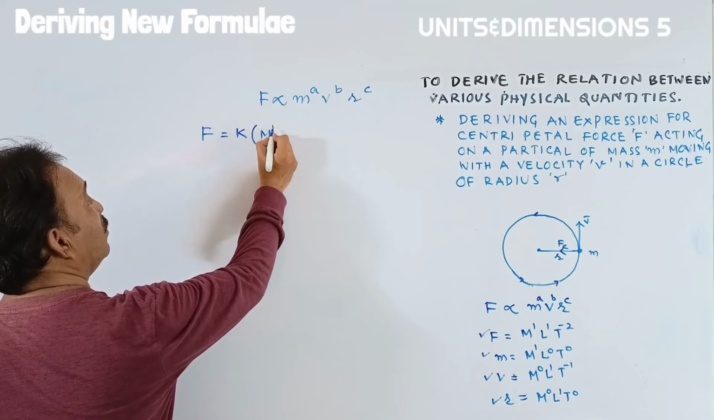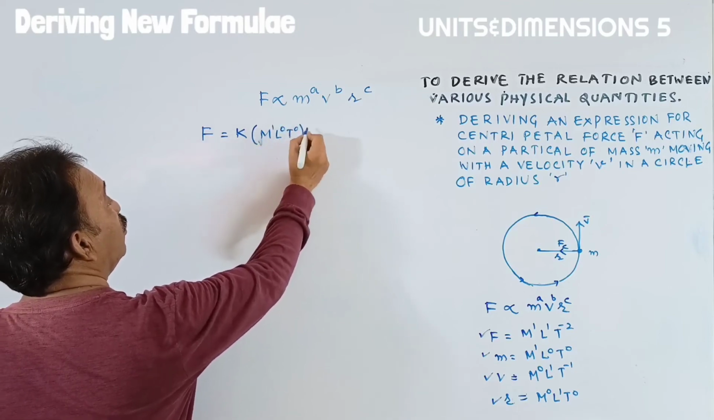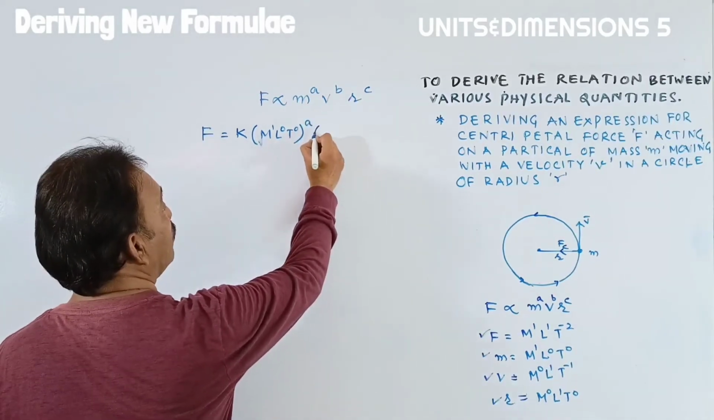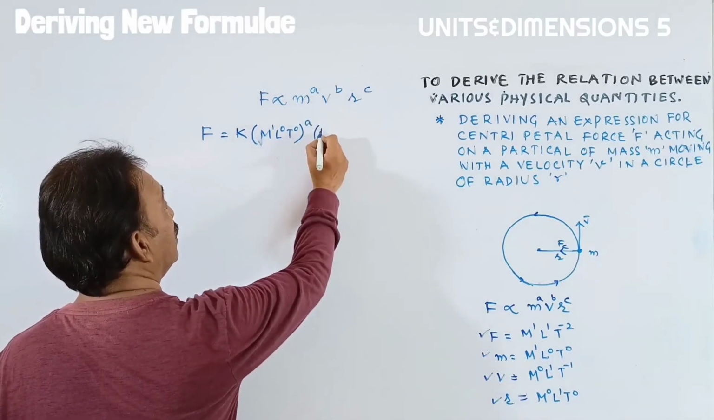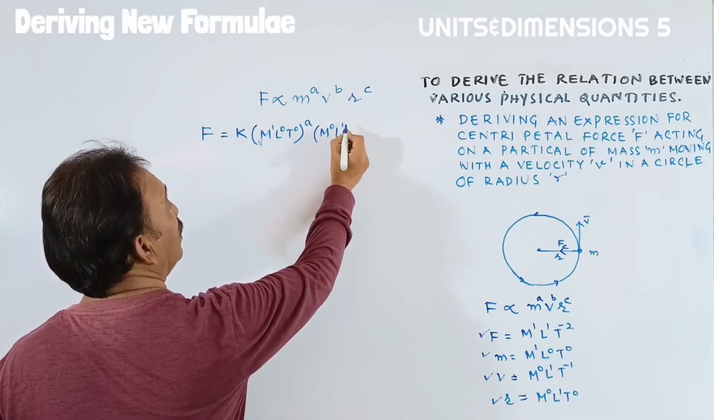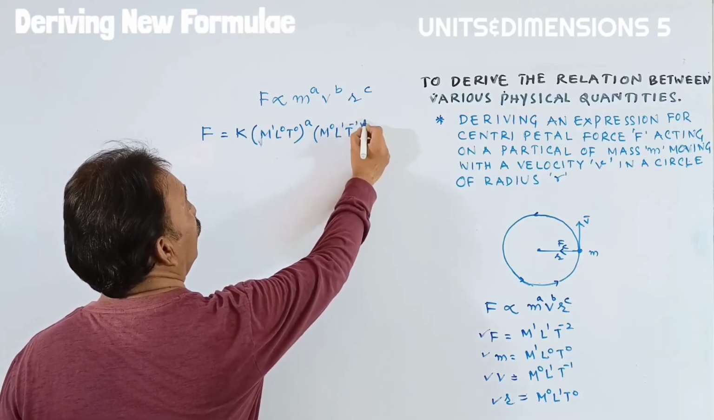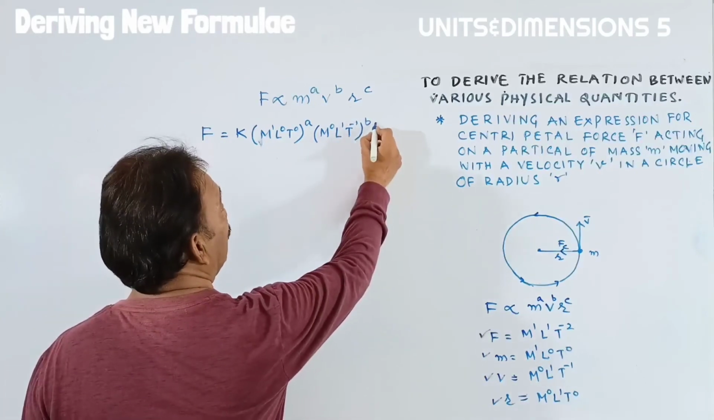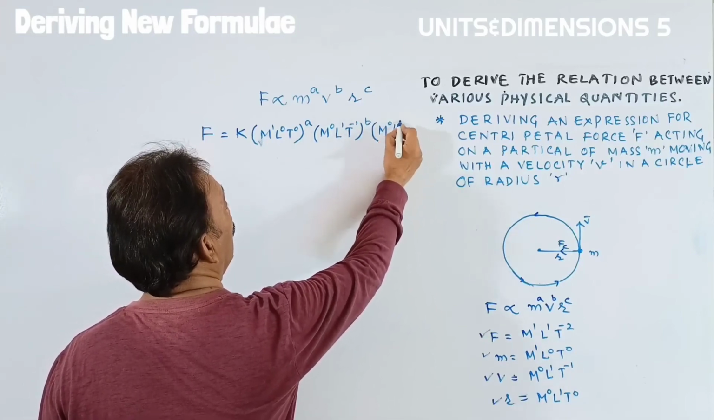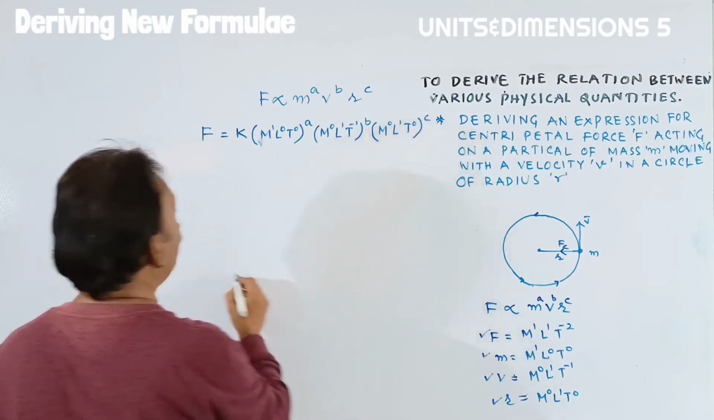It is M^1 L^0 T^0 to the power of E. And for velocity, it is M^0 L^1 T to the power of inverse B. For the radius, it is the length, students, M^0 L^1 T^0 to the power of C.